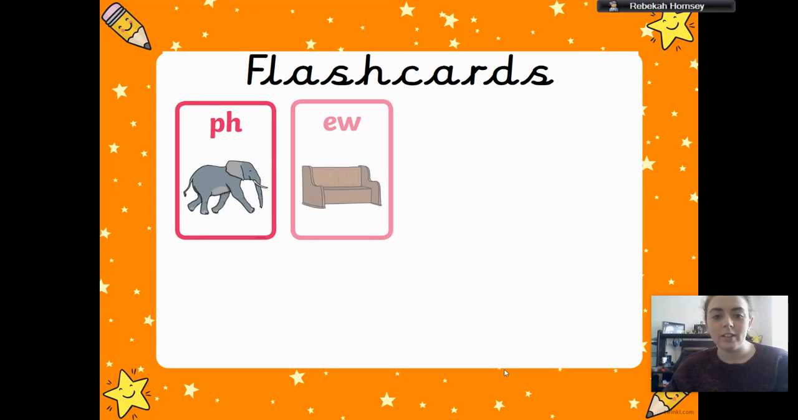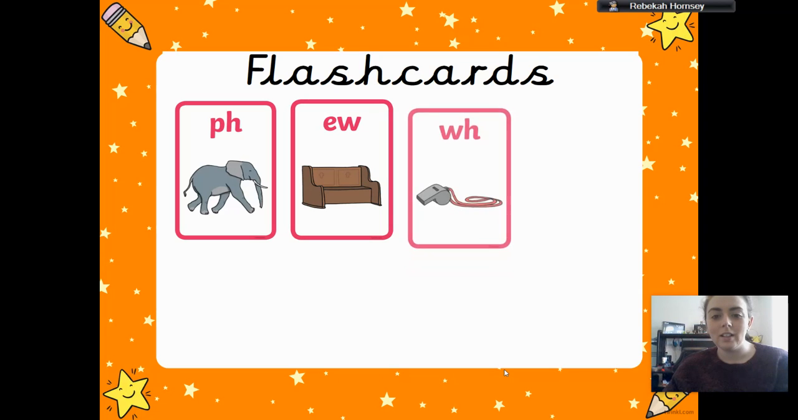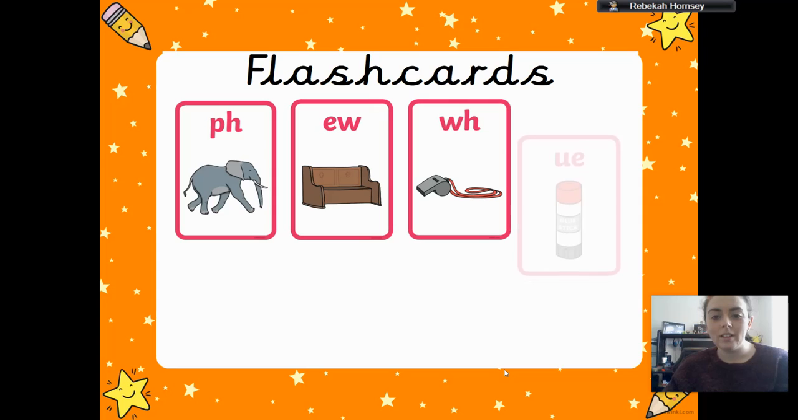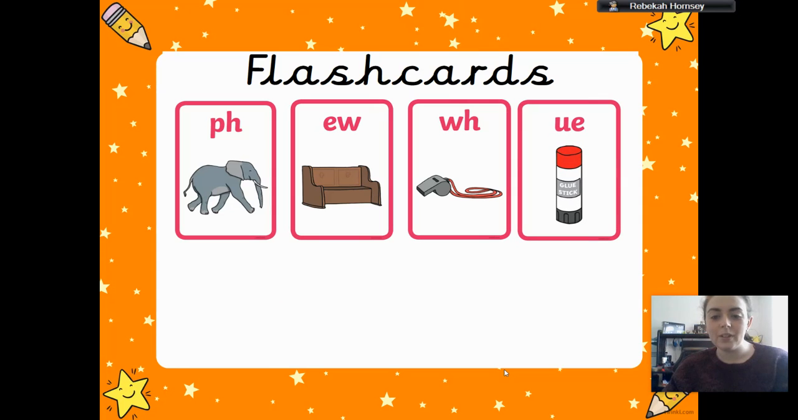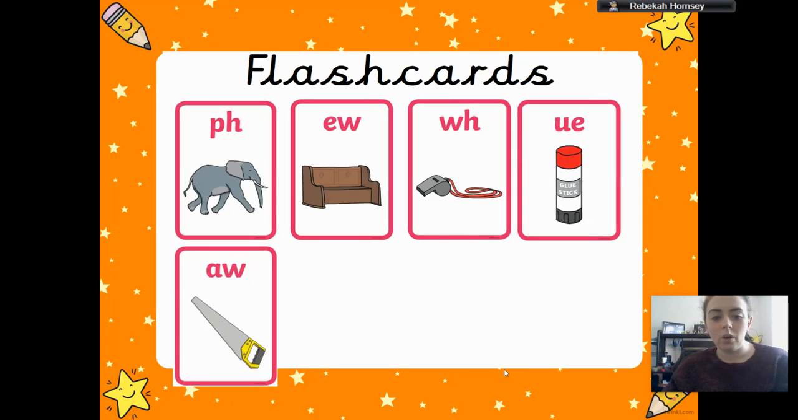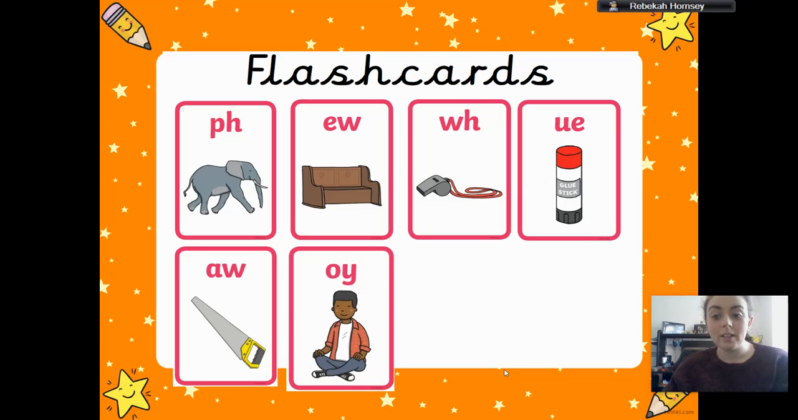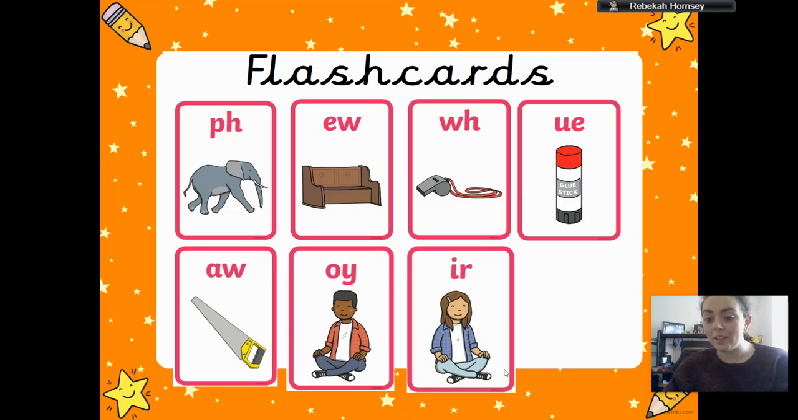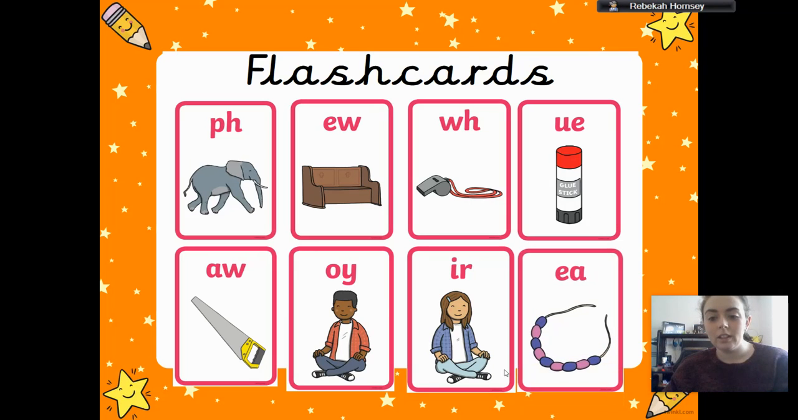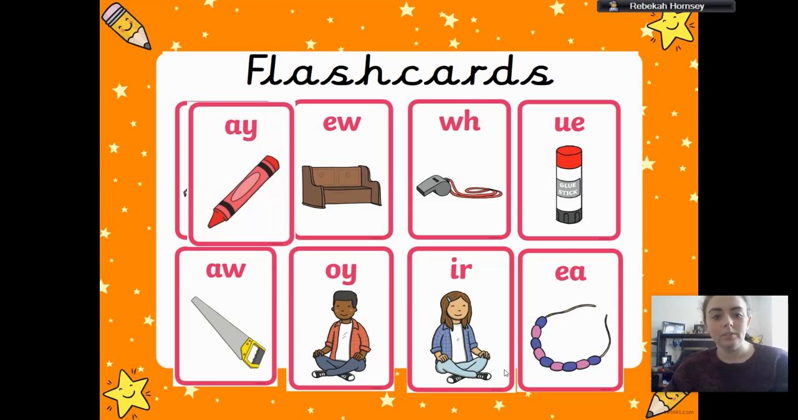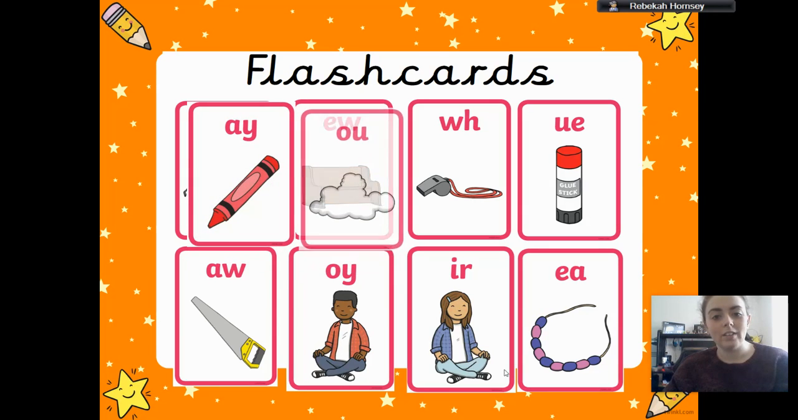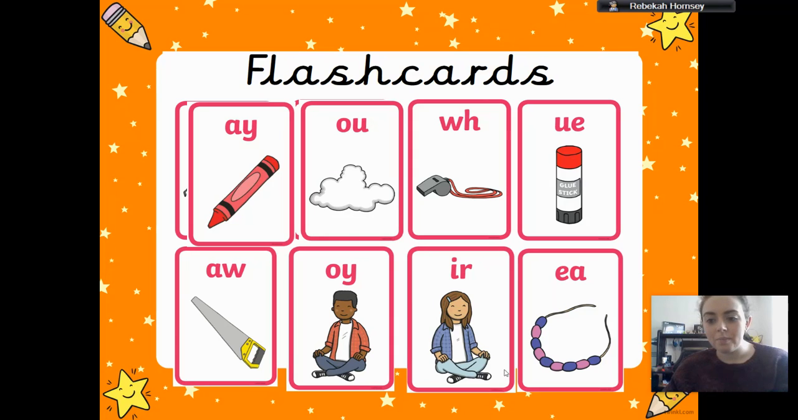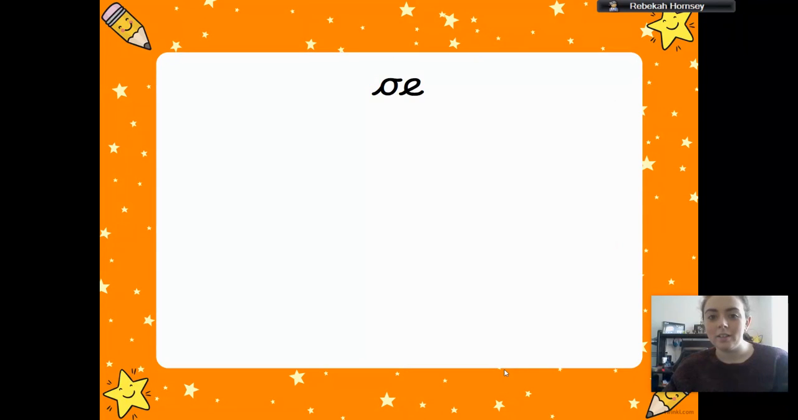Okay, that's F. That's U. Ooh, good. O. Get this one? It's boy. No, it's not. It's oi, as in boy. As in girl. E, as in beads. A, like crayon. What's that one? Oh, it's ow. Well done. And that's I. Well done if you got those right.